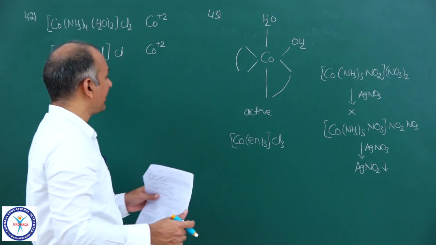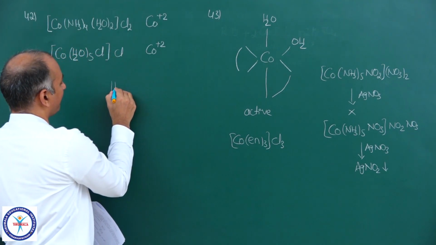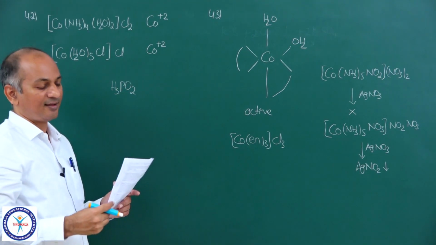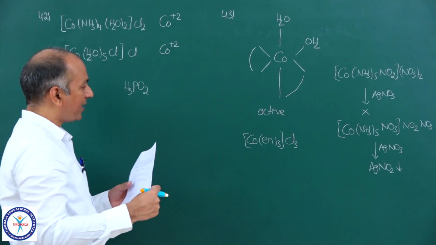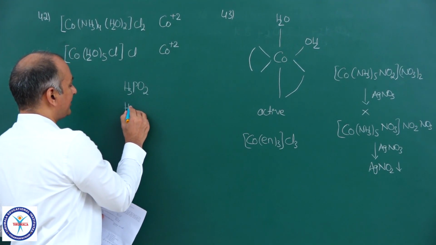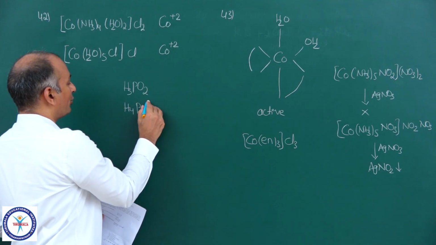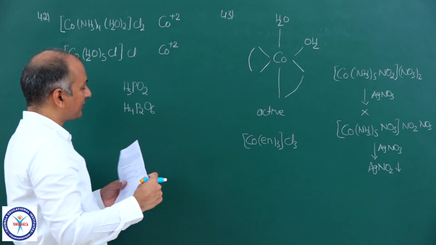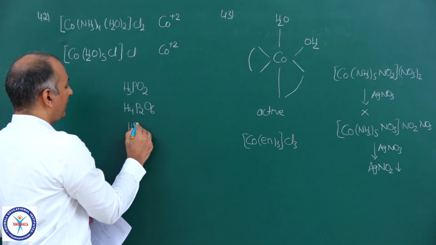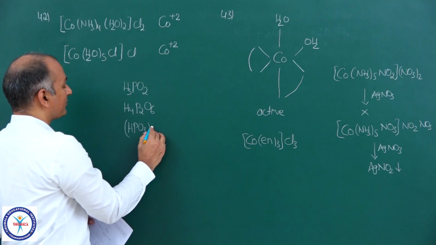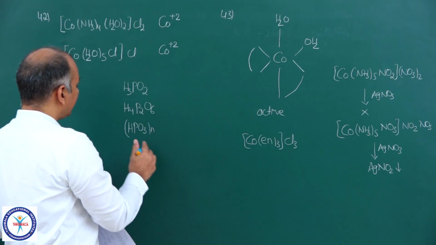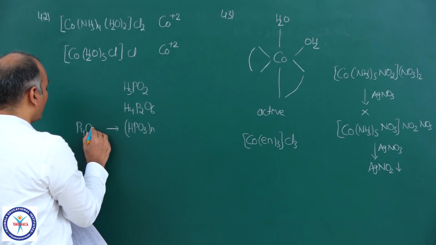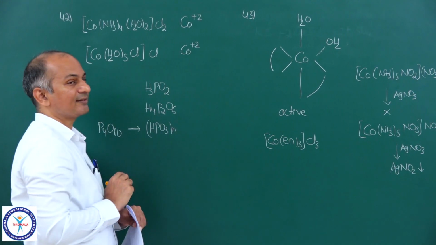Okay, and what is phosphinic acid? H3PO2, which is also called hypophosphorus acid. Then what is hypophosphoric acid? It is H4P2O6, which has a P-P linkage. What is metaphosphoric acid? HPO3 taken n times. You all know this is the compound obtained whenever P4O10 acts as a dehydrating agent.